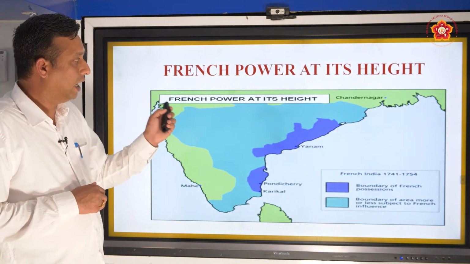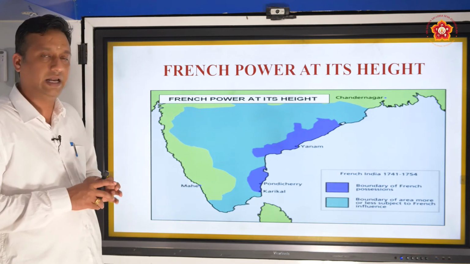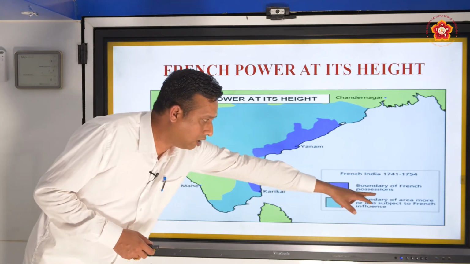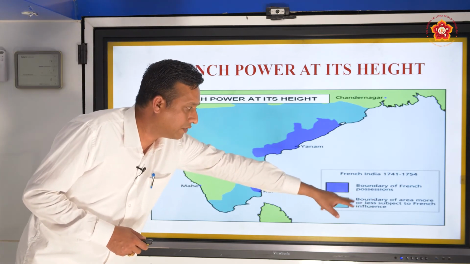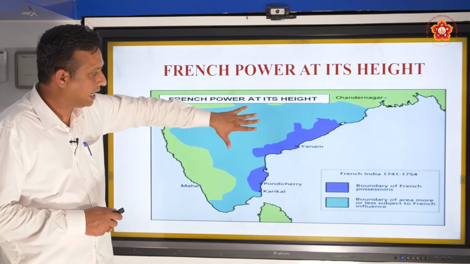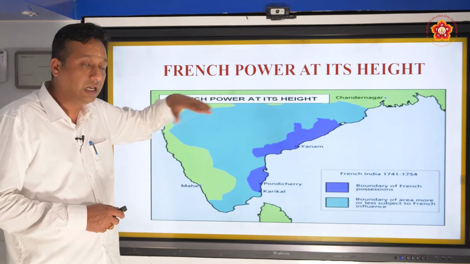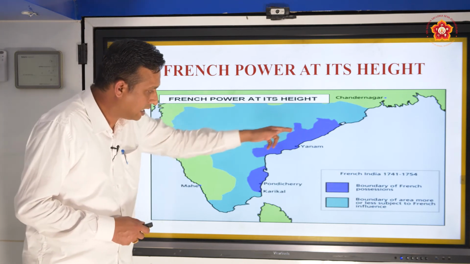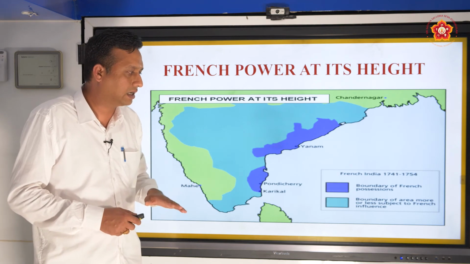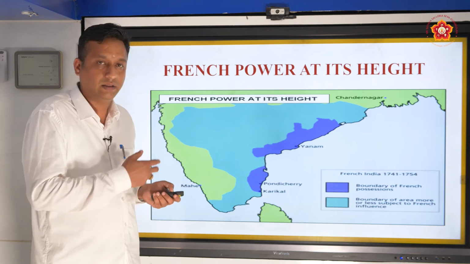At the end of this, the French at their height, you can see here the boundaries of French possessions and the boundary of areas more or less subject to French influence. In this particular blue color and grey color, the majority of the area was under the influence of the French. And the areas in the coastal area of Tamil Nadu, the eastern coast, were directly under the control of French possession. So you can see here how they had gained their power.